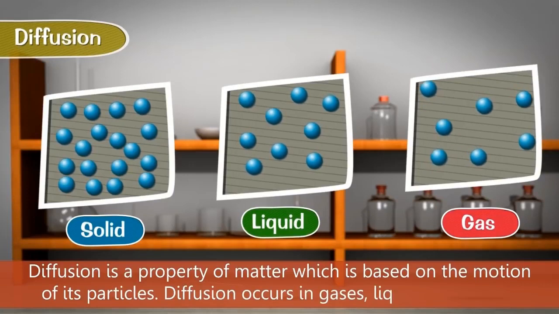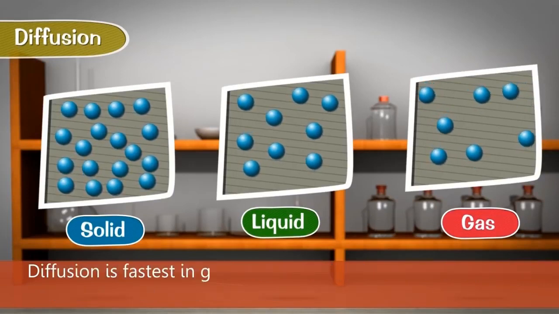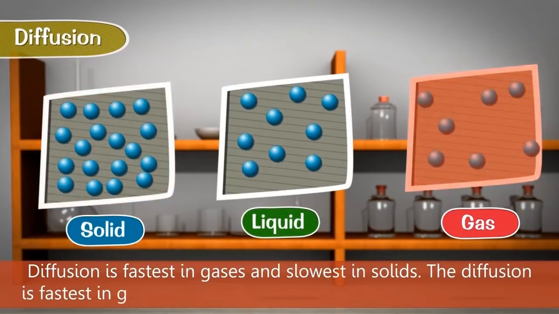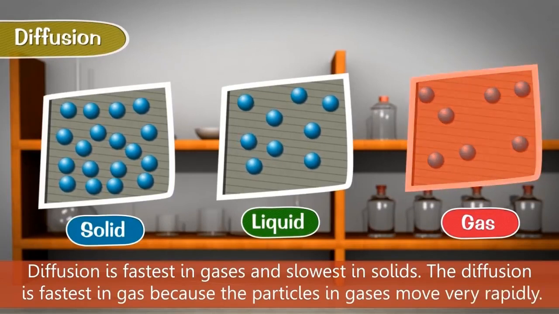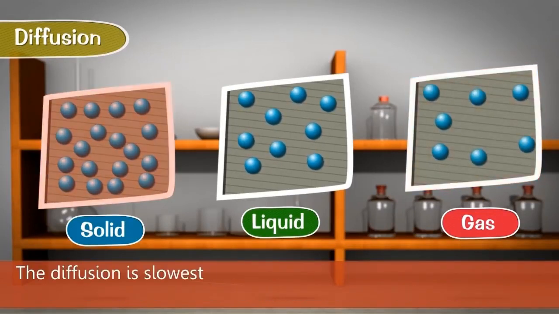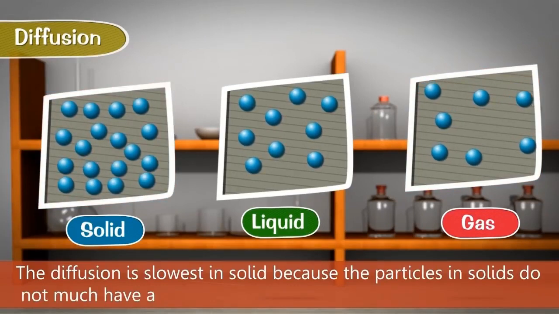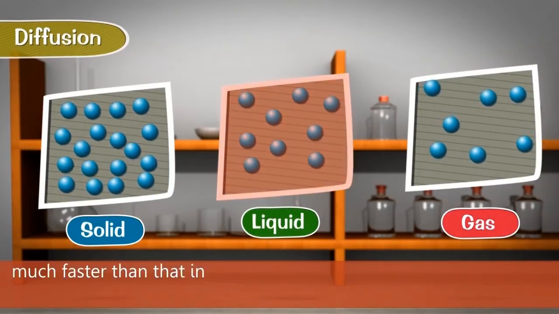Diffusion occurs in gases, liquids, and solids. Diffusion is fastest in gases and slowest in solids. The diffusion is fastest in gas because the particles of gases move very rapidly. The diffusion is slowest in solids because the particles in solids do not have much space. The diffusion in liquids is, however, much faster than that in solids.